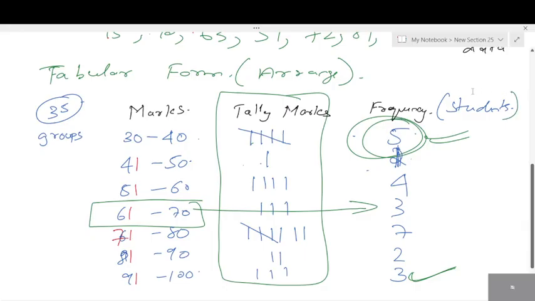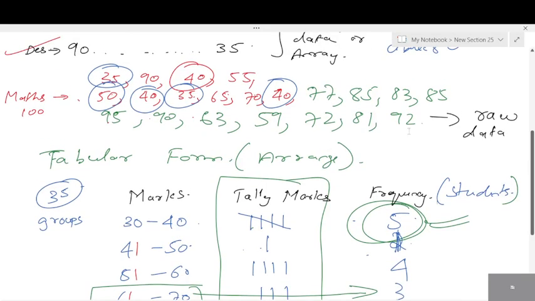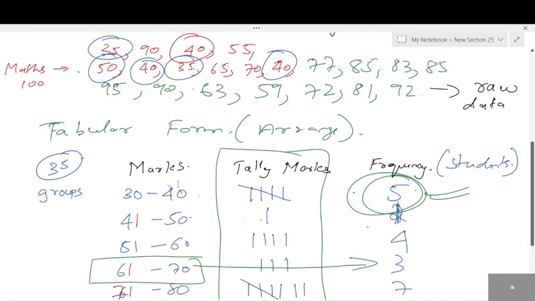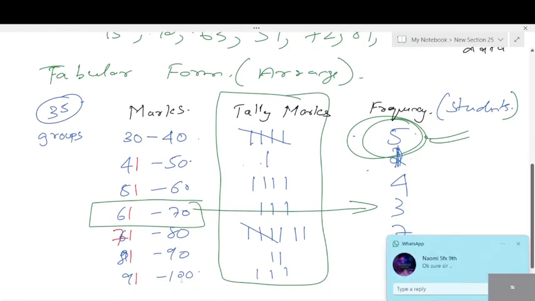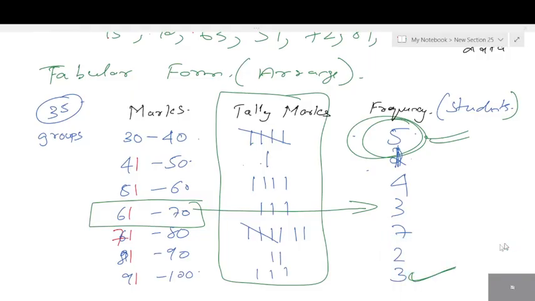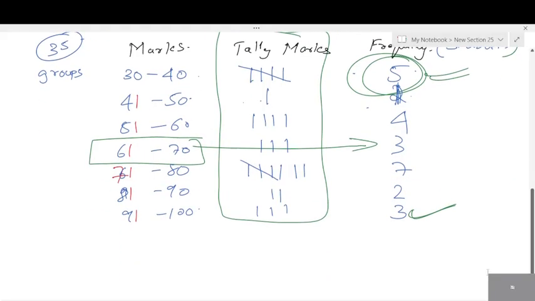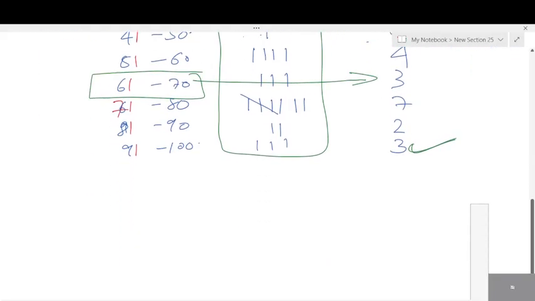In this, there are 2 types. One is when there is a lot of data, 35 to 92. The minimum number was 35, the maximum number was up to 95. So I've taken up to 100. I've grouped it. This is one form. The other form is where you won't have many numbers.